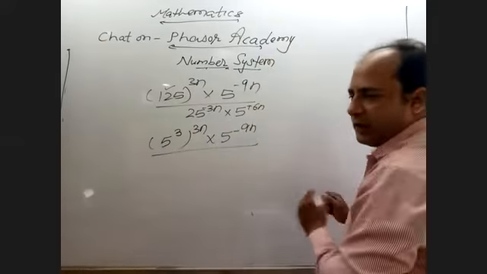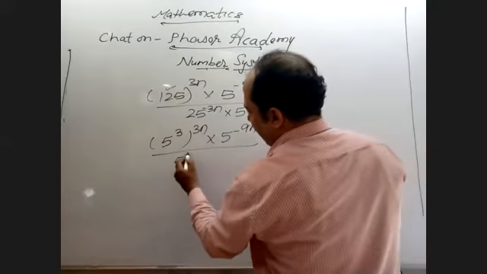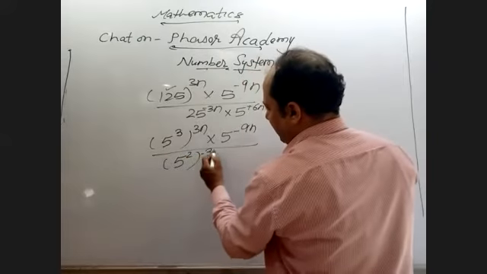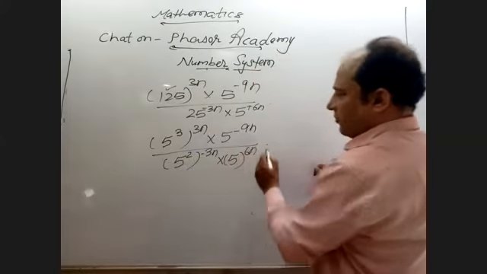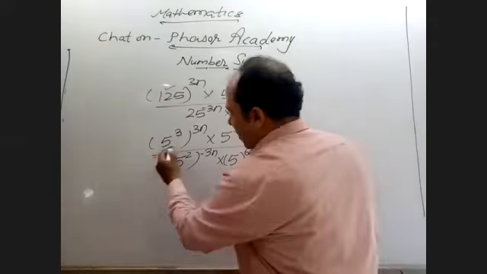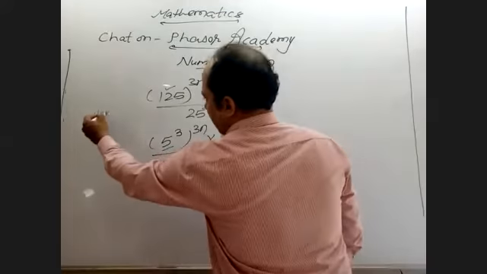Right? Here again, 5 square, minus 3n, and 5 to the 6n. You understood how I got 5 cube? You can do it with 125.